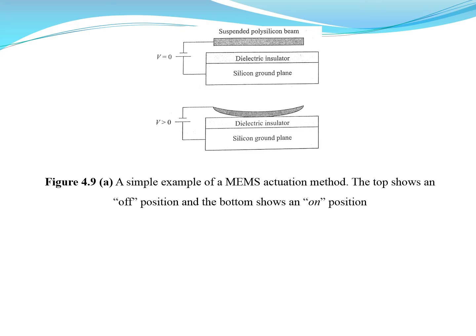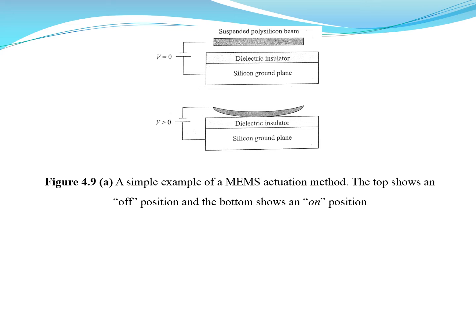Now consider that the voltage is greater than zero. Whenever I apply the voltage, the suspended polysilicon beam moves towards the silicon ground plane, attracted due to the external energy applied.